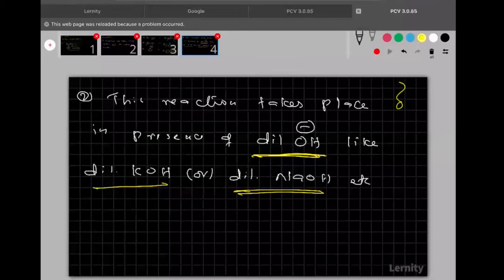I think you are understanding this one. Clear? This is second condition.